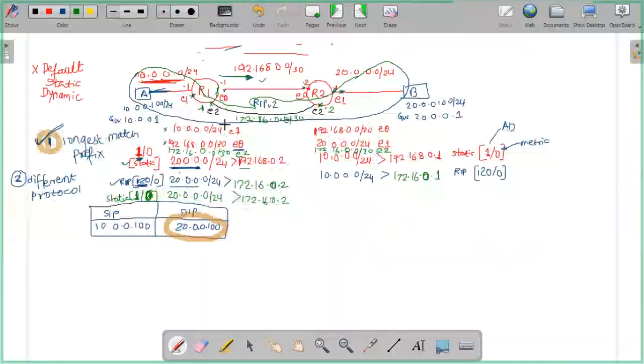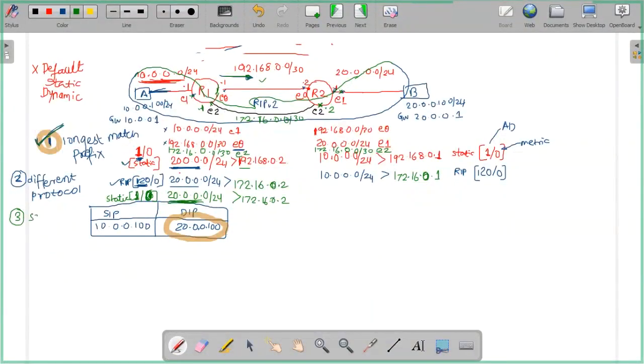Now, what is the criteria, my friend? Longest matching prefix is a draw. Is it a different protocol or the same protocol? There is a tie now. It is the same protocol, static and static, just for example. So what is my third criteria? Lowest metric.